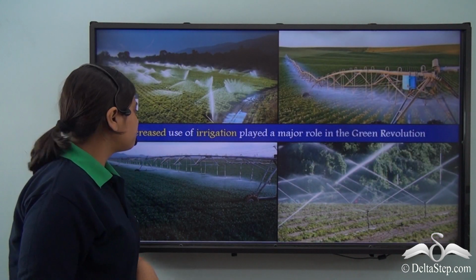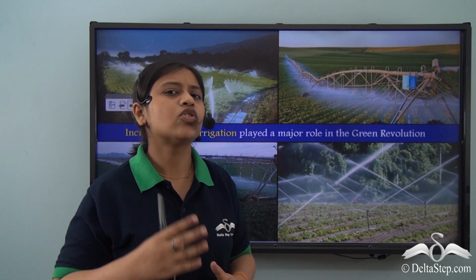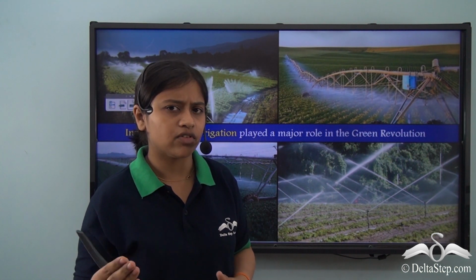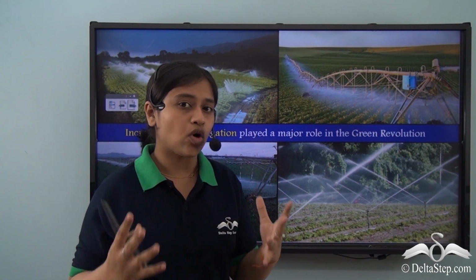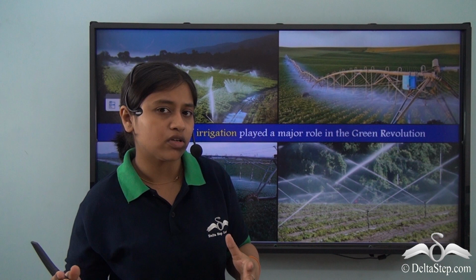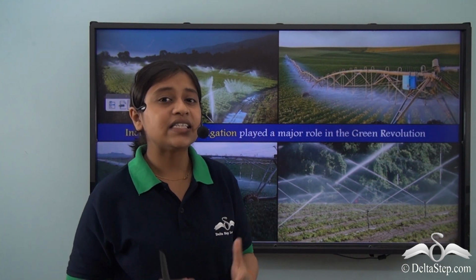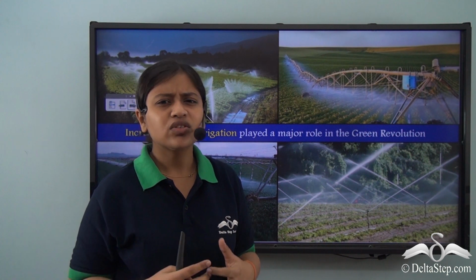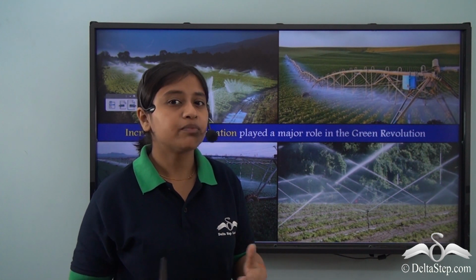As I've already mentioned, irrigation was also introduced during the Green Revolution. Some places did not have access to water, were not near a water body like a river, lake or pond, or maybe that area received less rainfall. So production as a whole was very less, and growing crops would be difficult.